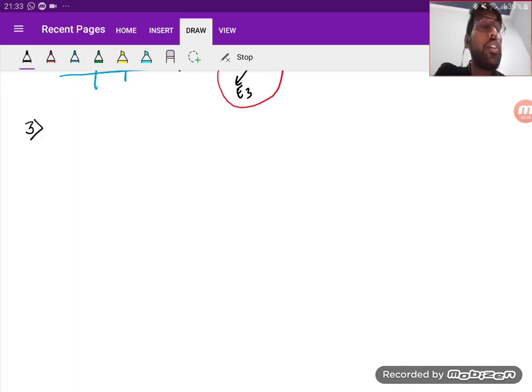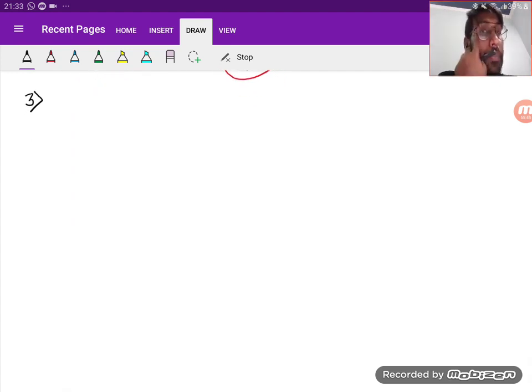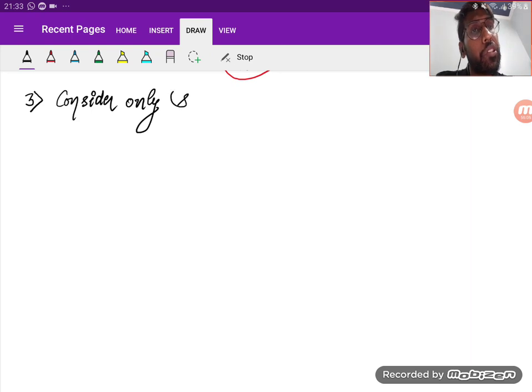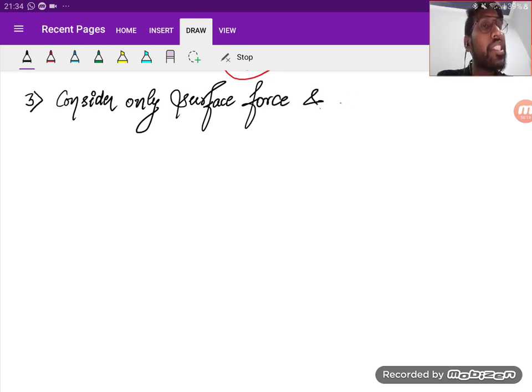So that was your second assumption. Moving to the third assumption. What does the third assumption say? The third assumption says that we should consider only the surface force and self weight.